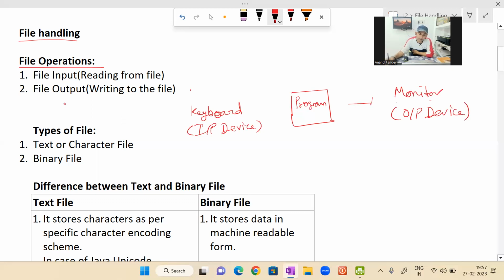So what is the standard input output process? Program takes the input from the keyboard. Generally this we have done. Okay, and after processing, it produces the output, and that it gives to the monitor, that is, to the output device. This is the normal standard input output process.